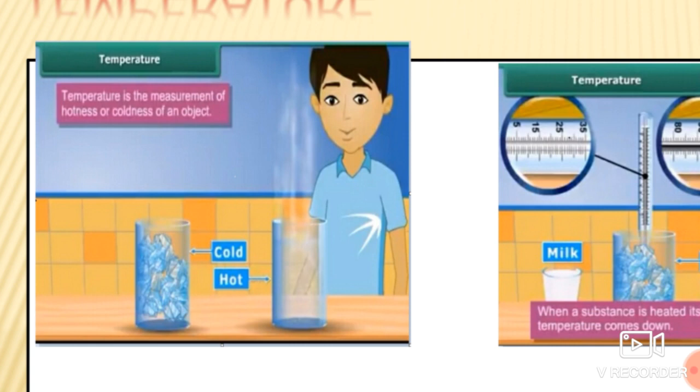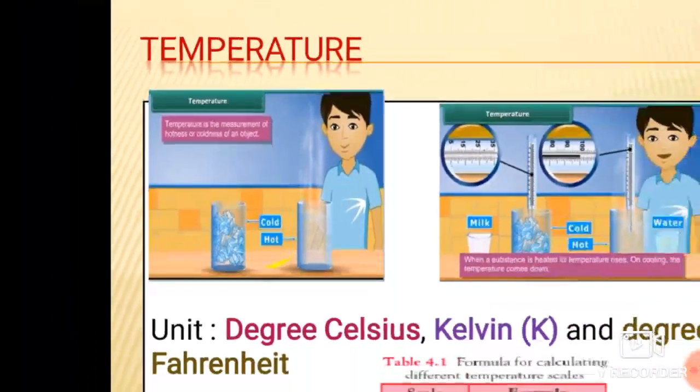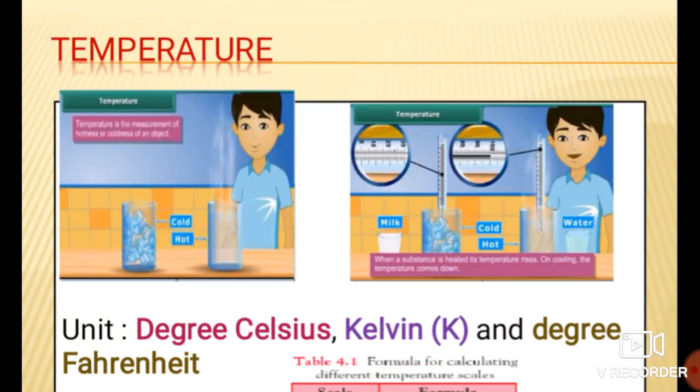So what is the definition of temperature in your textbook, students? The degree of hotness or coldness of a body or the environment is known as temperature. The units of temperature are degree Celsius, Kelvin, and degree Fahrenheit.